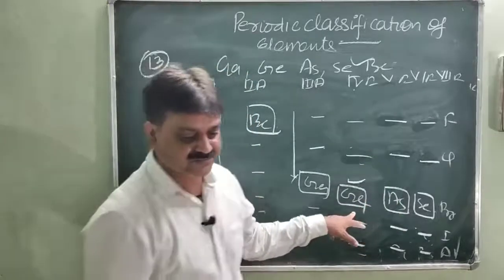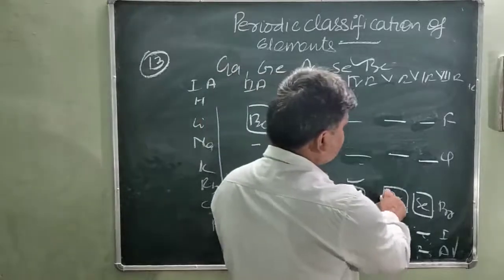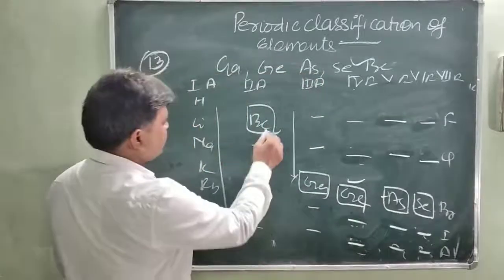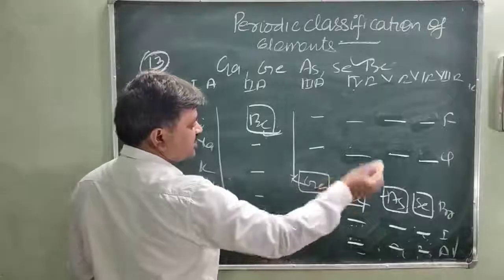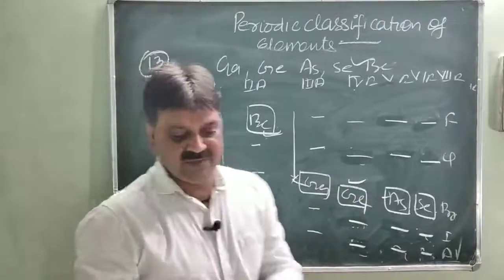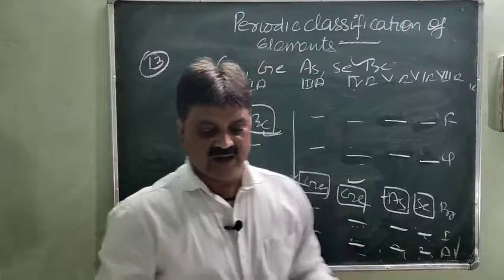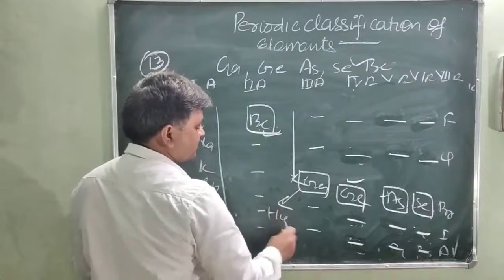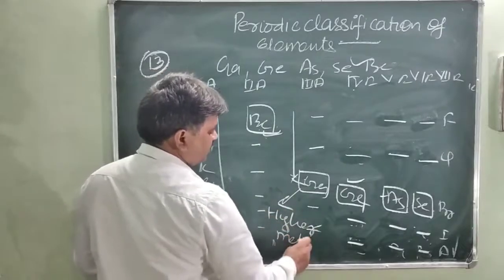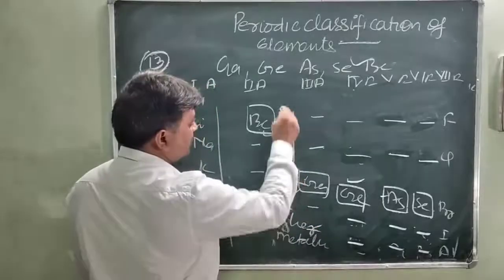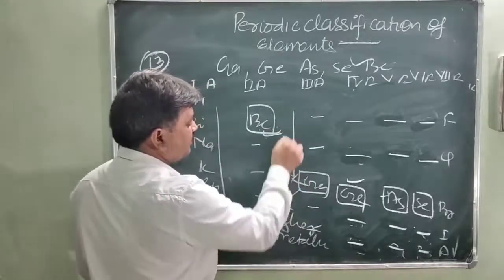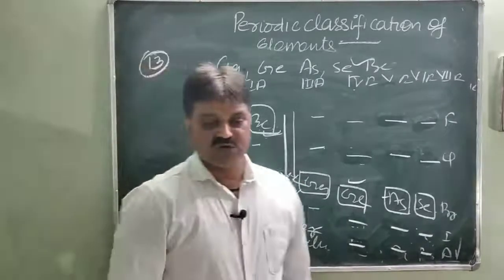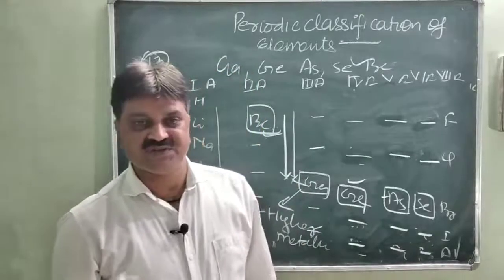Another one, arsenic, is also a semi-metal. So these two elements, beryllium and gallium, are the metals, and these are the semi-metals. And the semi-metals, you can say the size is also bigger. So between beryllium and gallium, gallium has the higher metallic character, because it comes after beryllium in the third group, and metallic character increases from top to bottom within the group. Is it clear? Next we will discuss the NCERT exercise questions.